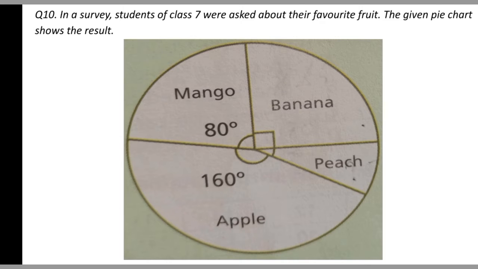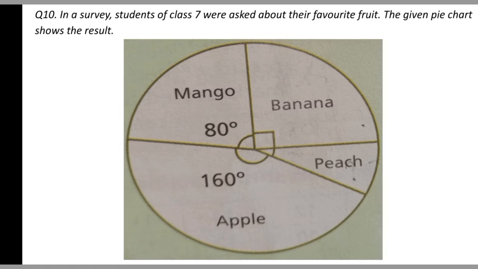You see there are 4 slices: mango, banana, apple and peach. The bigger the slice, the more of that particular data was gathered. Okay, you can think of this slice as a pizza slice. All right, so basically the angle of the sector of mango is 80 degrees here, the angle of the apple is 160 degrees here, and we all know that there are 360 degrees in total in a circle. Also we don't know the angle of the sector of banana and peach yet.